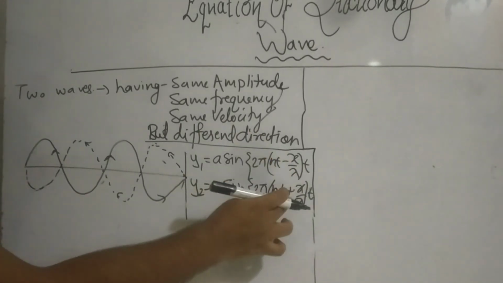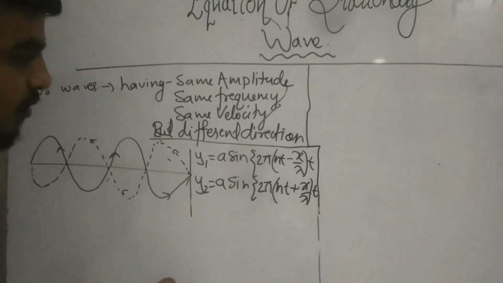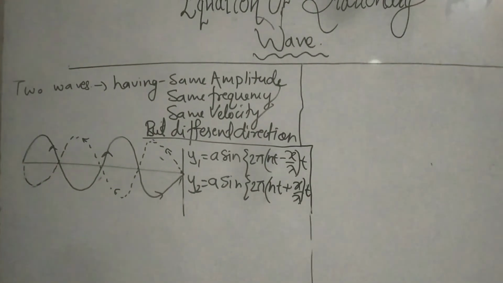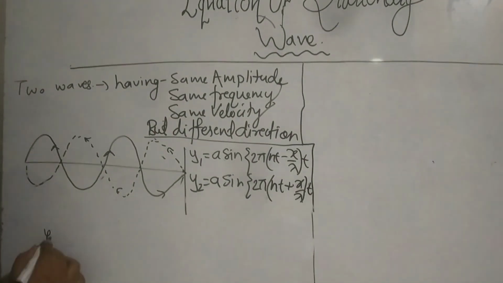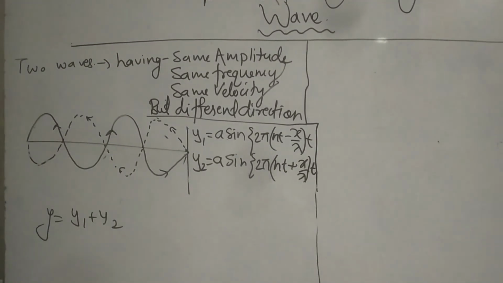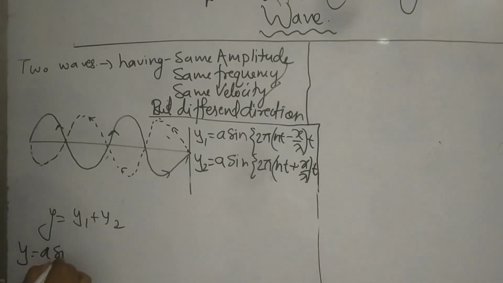Here there is a minus sign, here there is a plus sign. According to the superposition principle, the combined equation will be y is equal to y1 plus y2. Now add these two equations. So y is equal to A sin